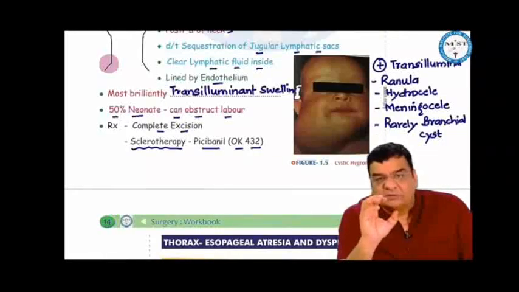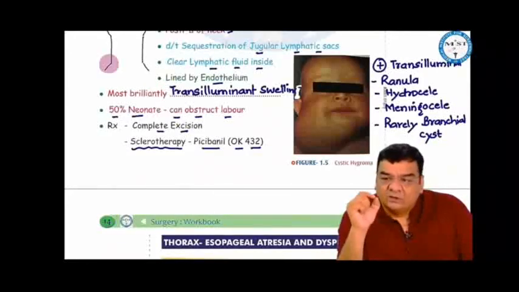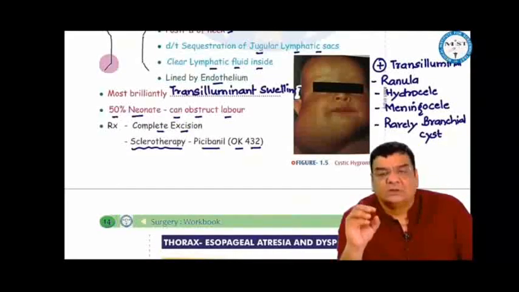Cystic hygromas, 50% of the times, we find them in the neonate, newborn babies, and sometimes they can become so large that they can even obstruct labor. The treatment should be complete excision. However, for all vascular swellings, we can use sclerotherapy. Like here we use Picibanil OK432. Sclerotherapy can also be used in esophageal varices, hemorrhoids or piles, varicose veins, varicocele.